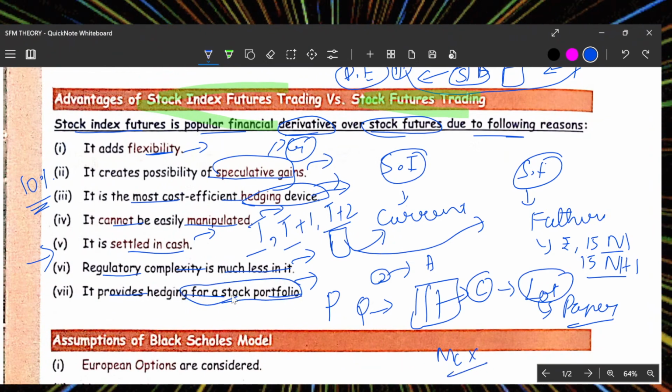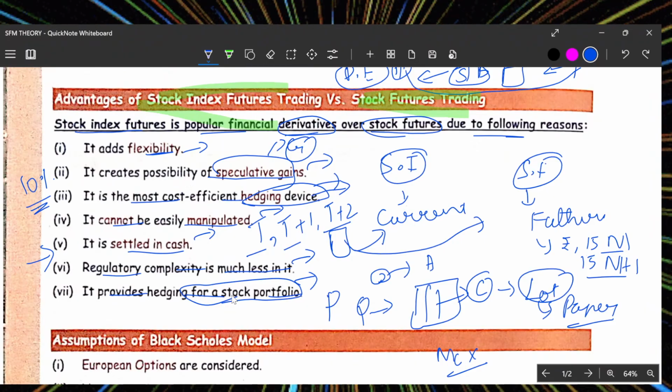It provides hedging for a stock portfolio. How does it provide hedging? It gives the opportunity to sell at the fair value rather than selling to any stock brokers who offer less value. This is the advantage of stock future trading.